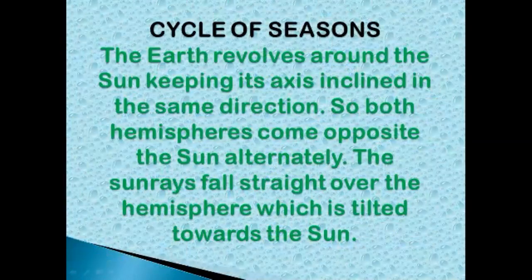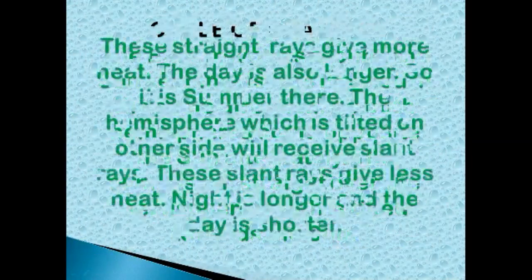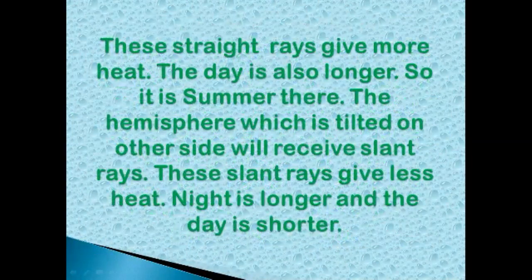The cycle of seasons. The earth revolves around the sun, keeping its axis inclined in the same direction. So both hemispheres come opposite the sun alternately. The sun rays fall straight over the hemisphere which is tilted towards the sun. These straight rays give more heat. The day is also longer, so it is summer there.